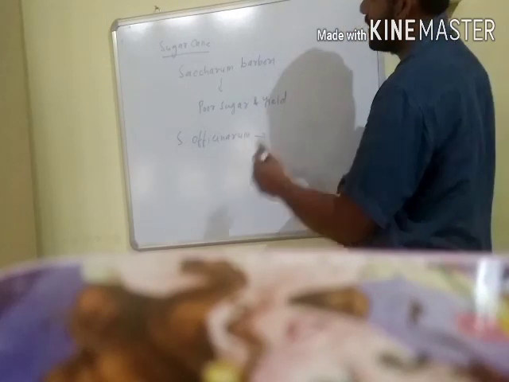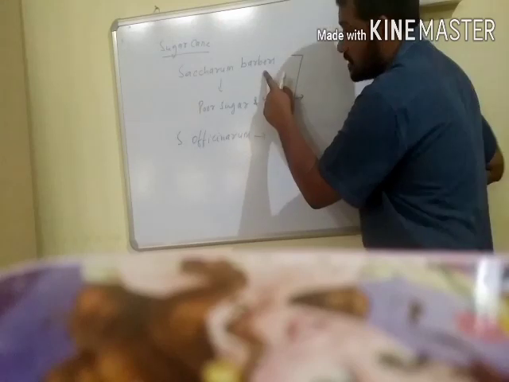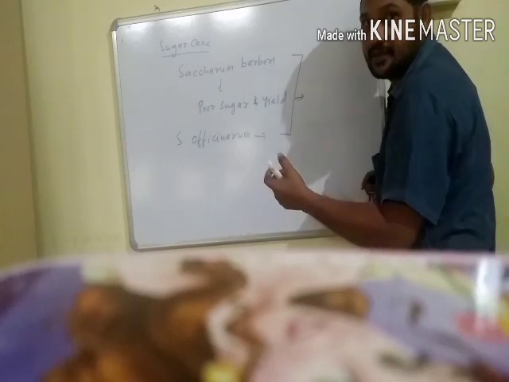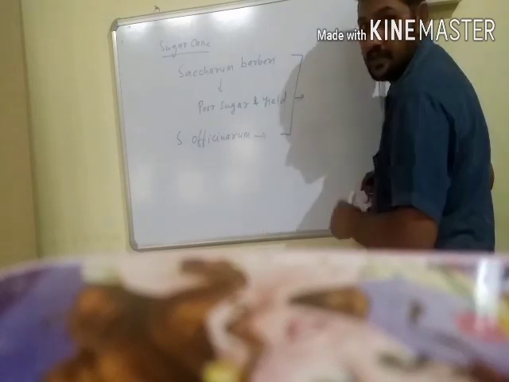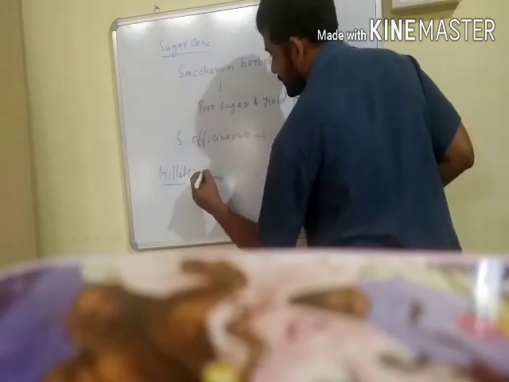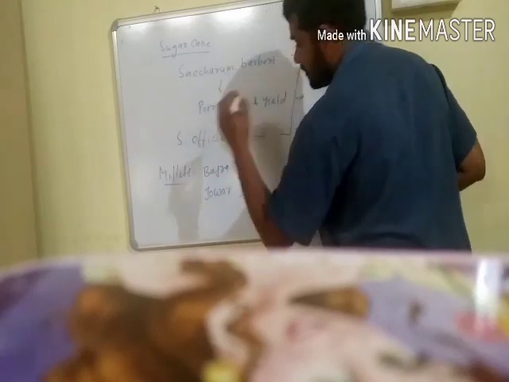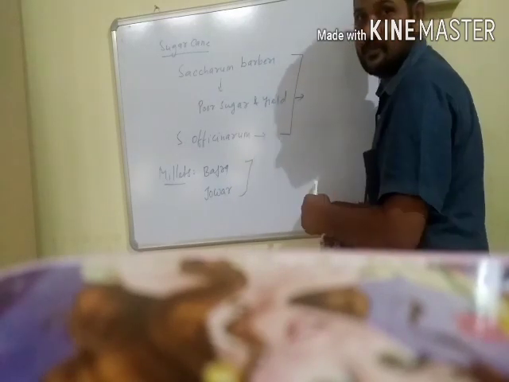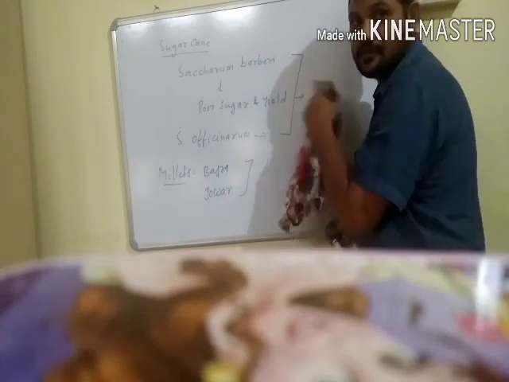Some hybrid varieties of sugarcane obtained from Saccharum barberi and Saccharum officinarum have the desired combination of characters like high yield and high sugar content, and they also grow well in North Indian soils. Some millets like bajra and jowar, all these semi-dwarf or high yielding varieties, were developed in India with the help of conventional plant breeding programs. So these are some examples of high yielding varieties.